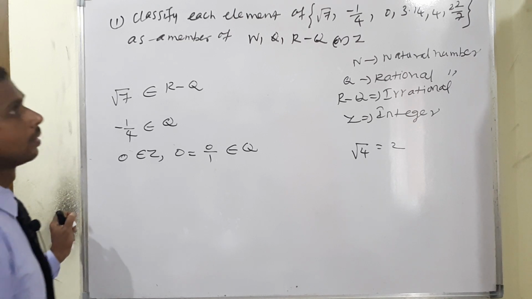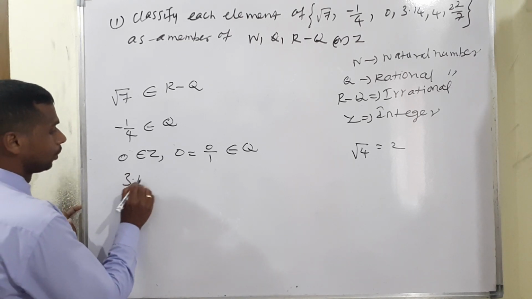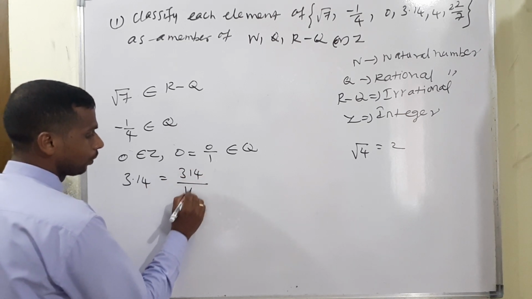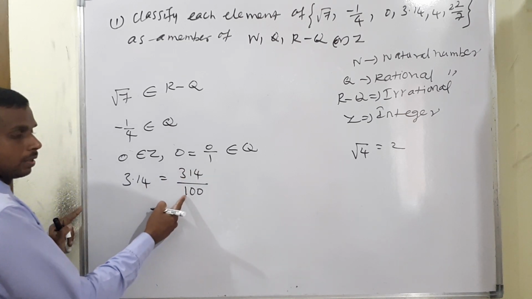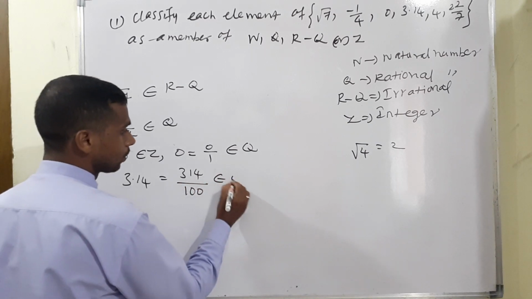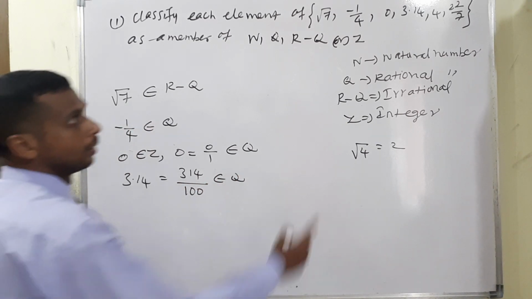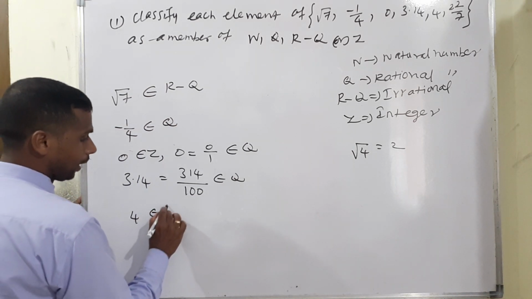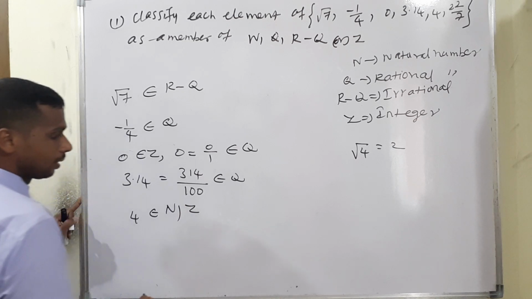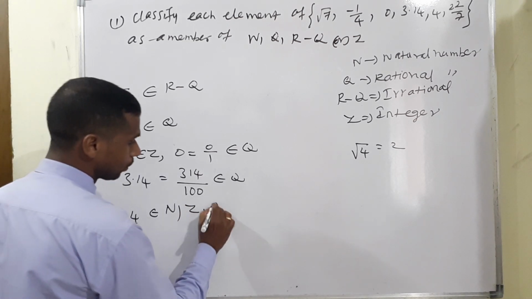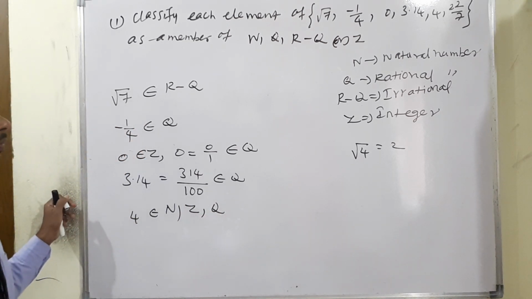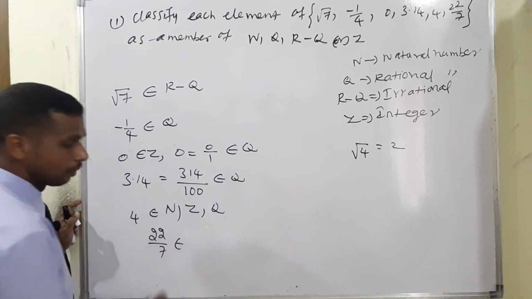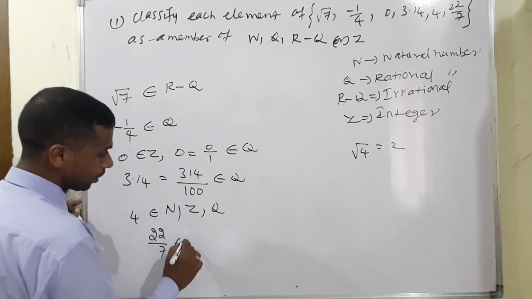The next one, 3.14. We can convert 3.14 to 314 divided by 1000. If you simplify, we get P by Q form. Therefore this is also a rational number. Next condition, 4. 4 belongs to natural number, then integer, then P by Q form also, isn't it? So rational also we can say. The last one, 22 by 7. 22 by 7 is P by Q form. This is a rational number, isn't it?